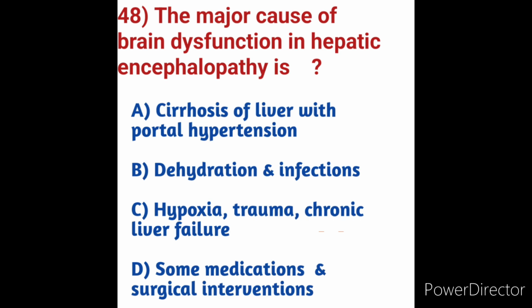The major cause of brain dysfunction in hepatic encephalopathy. What is the major cause of brain dysfunction in hepatic encephalopathy? We will see the options. Option A, cirrhosis of liver with portal hypertension. Option B, dehydration and infections. Option C, hypoxia, trauma, chronic liver failure. Option D, some medications and surgical interventions. What is meant by hepatic encephalopathy?